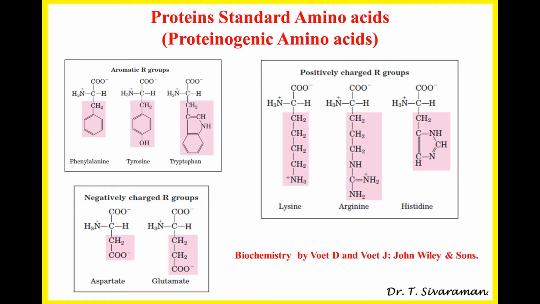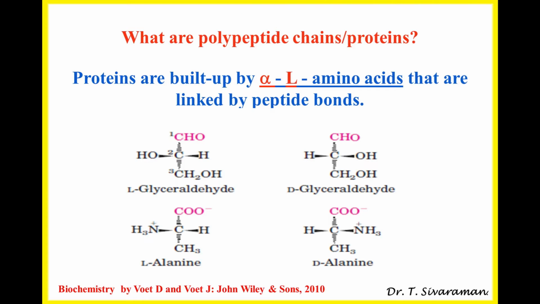Now, as I mentioned in the previous slide, the proteins that are synthesized in the ribosome are exclusively made up of alpha amino acids. There are two types of alpha amino acids. Depending upon the position of the chemical moieties in three-dimensional space, the alpha amino acids can be classified into alpha L amino acids and alpha D amino acids. Interestingly, proteins that are synthesized in the ribosome of human beings are exclusively made up of alpha L amino acids.